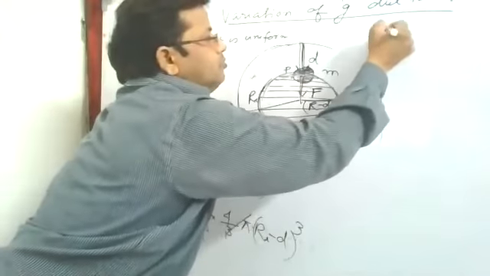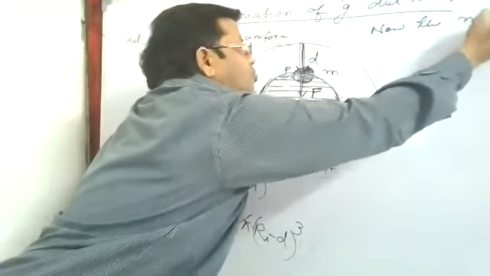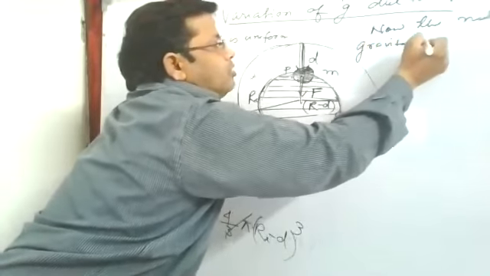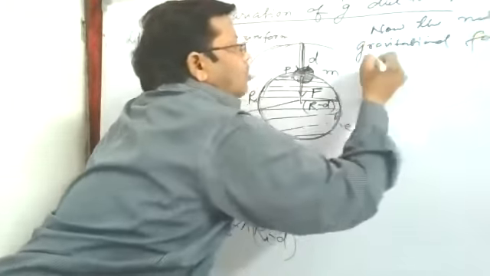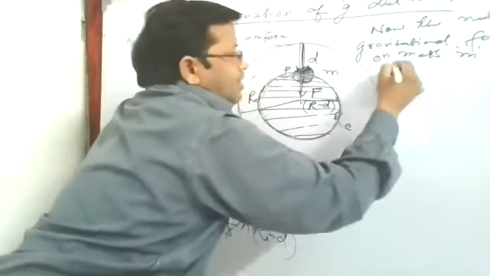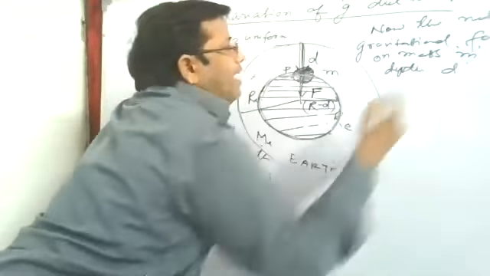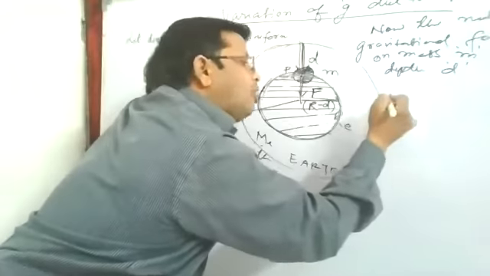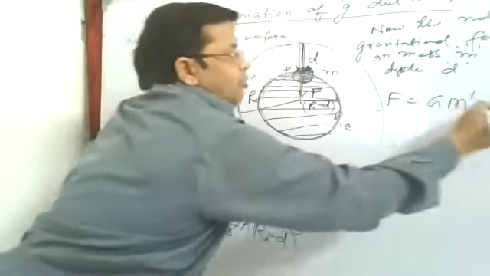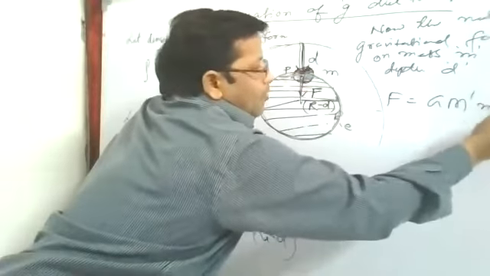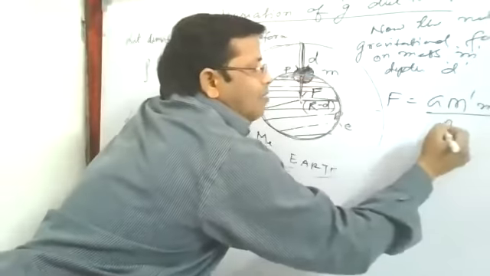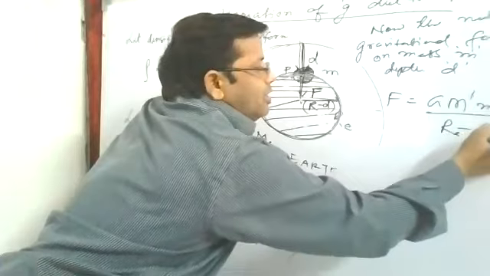Now the net gravitational force due to this mass on mass m, where at depth d, because we are determining the acceleration due to gravity at a depth d. What is the net force? G, which parts of earth? M dash, only the shaded portion will exert force over this mass m. And what is the distance? G m1 m2 by r square, center to center. This distance is radius of earth minus d whole square.